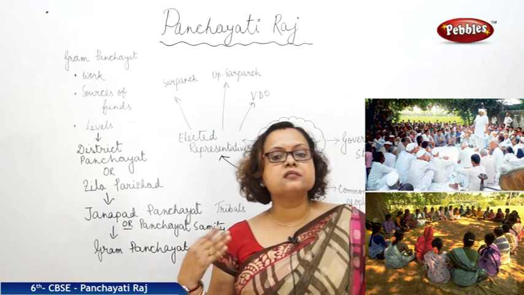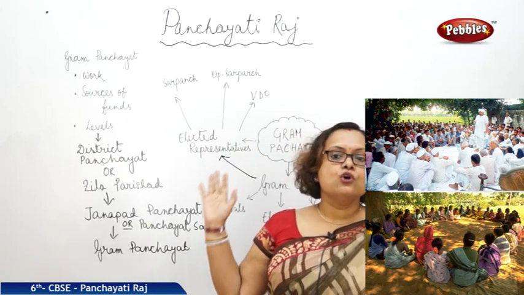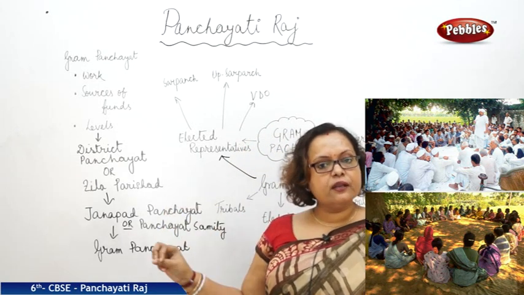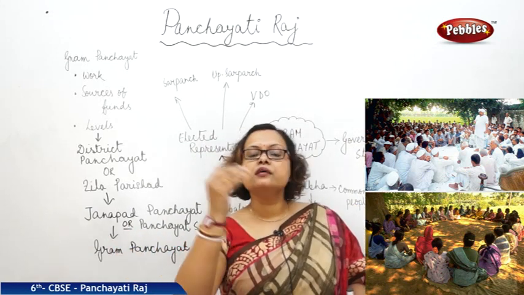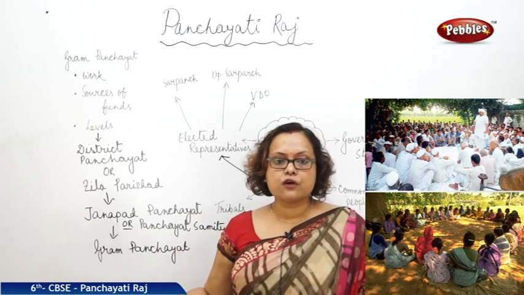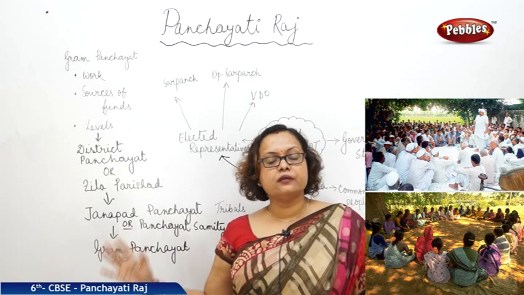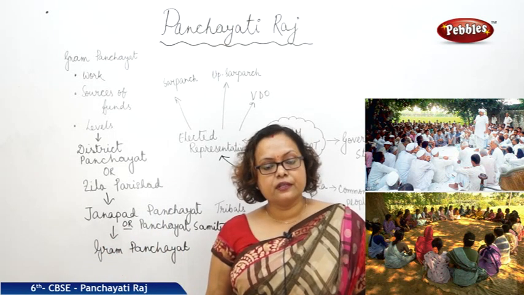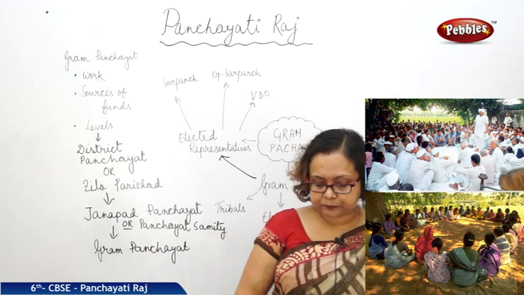Maybe one person is given responsibility to look after the electricity of the village. So this person is responsible to conduct meetings with the secretary or his subordinates or the official staff to get better benefit in the electrical service in the village. This is the way a panchayat works.